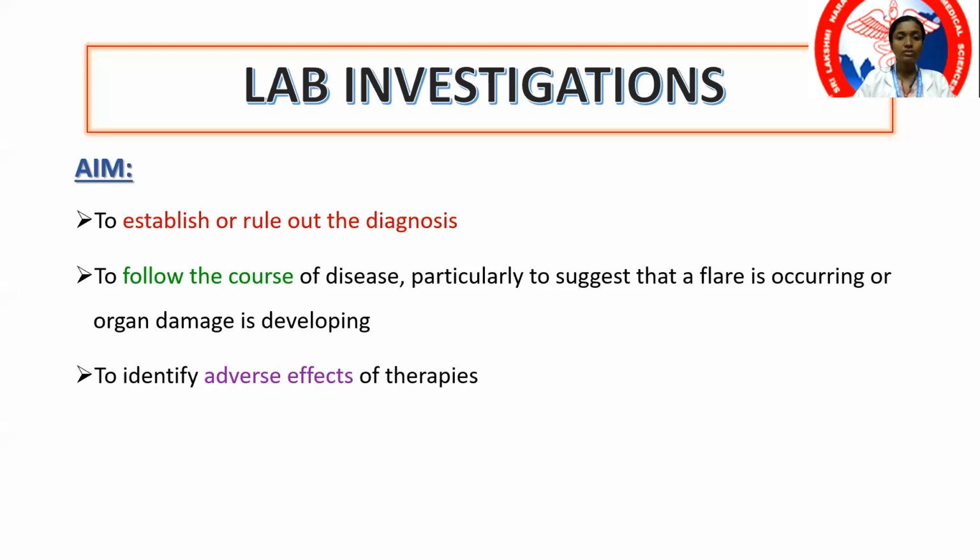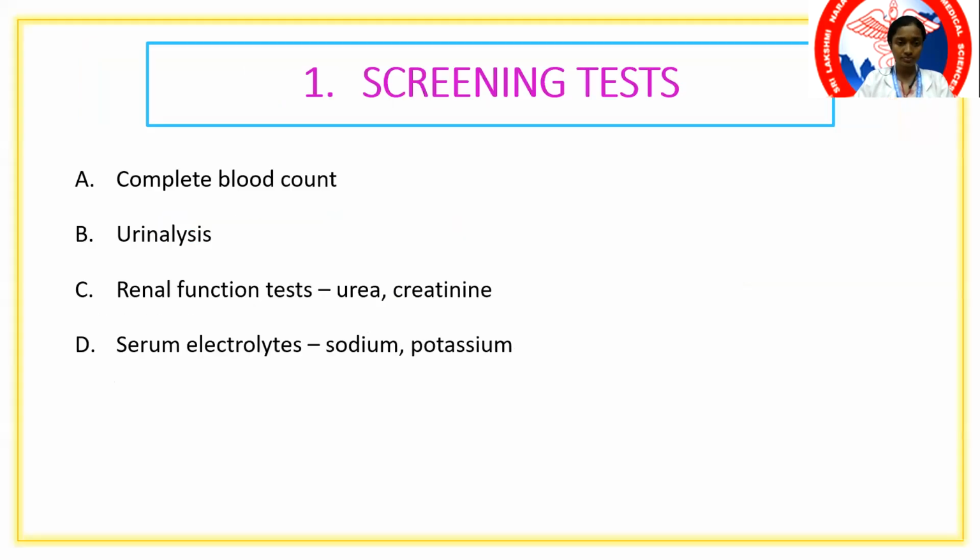Now, the aim is to rule out the diagnosis or establish the diagnosis. And after starting treatment, during follow-up also we require regular lab investigations to look out for complications of therapy. Again, the lab investigations are going to help us in the follow-up of the patient to assess whether there is going to be a flare or the disease is still under remission.